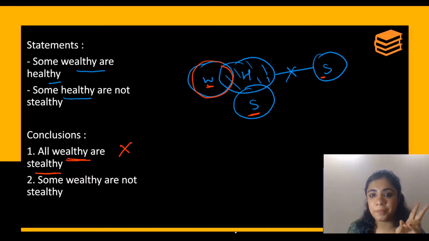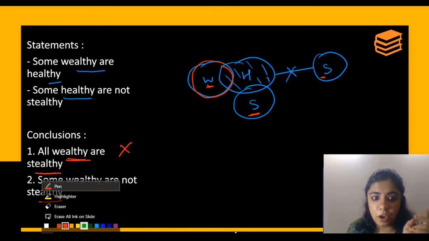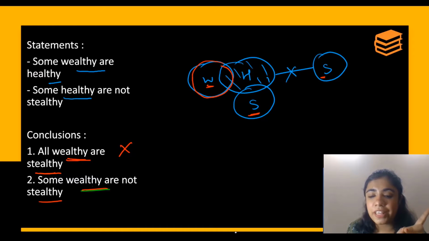See the second one. Some wealthy are not stealthy. Now be careful. Some wealthy are not stealthy. Yes, some wealthy are not stealthy. They have minimum intersection. That is okay. This is also correct. They can have no intersection. So visibly it is correct.